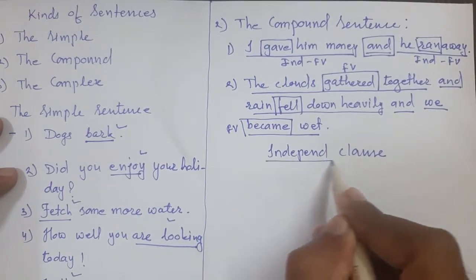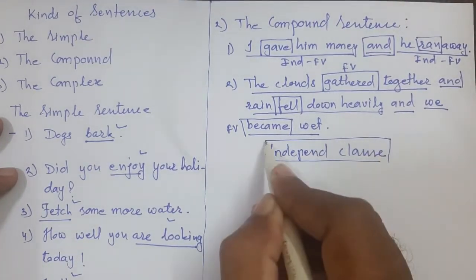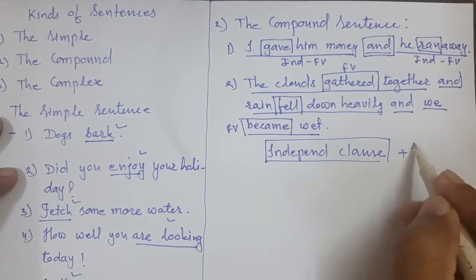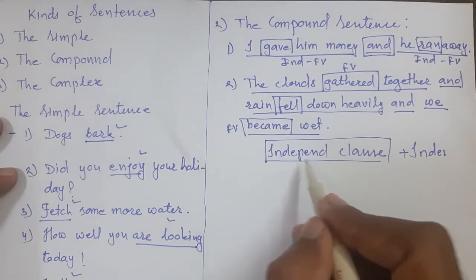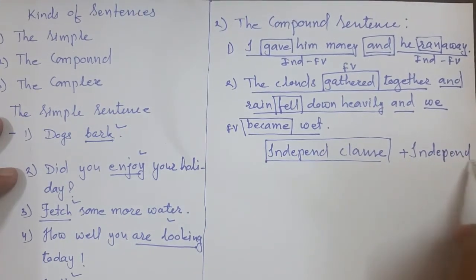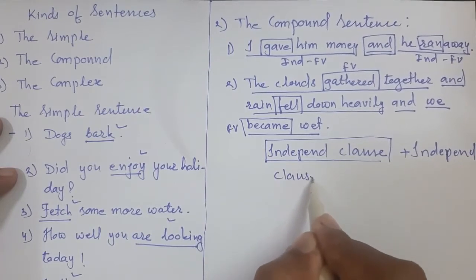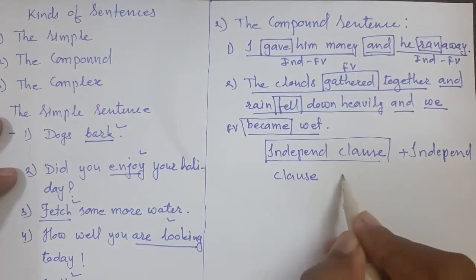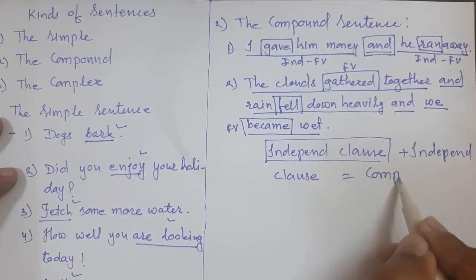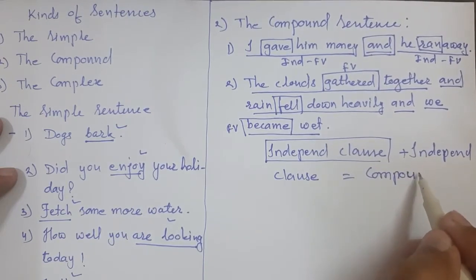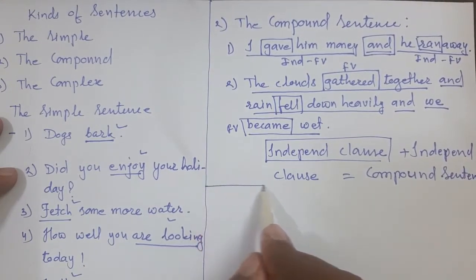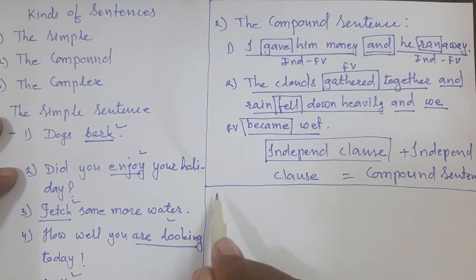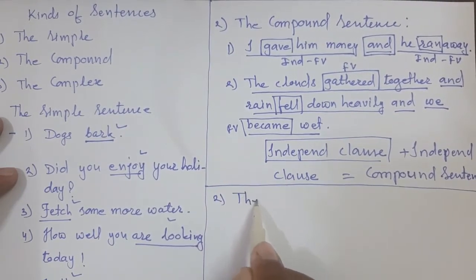These are independent clauses. It means that in a compound sentence, two or more than two clauses are connected with a conjunction. That is called a compound sentence. Have you understood now? Very good. Now, students, let's have an example of the complex sentence.